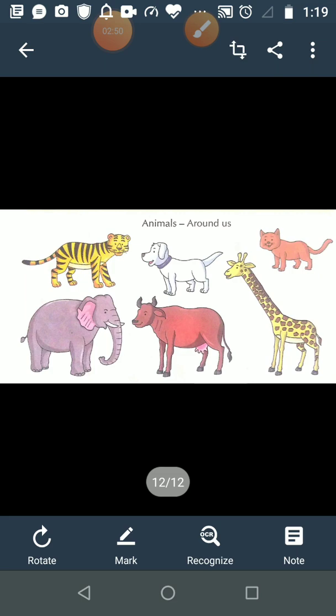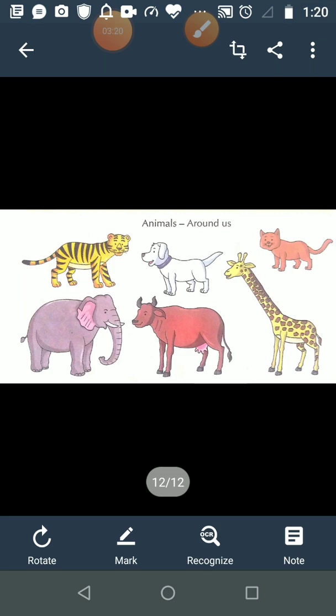If we are talking about living things, then we divide living things into 3 categories: plants, human beings and animals.